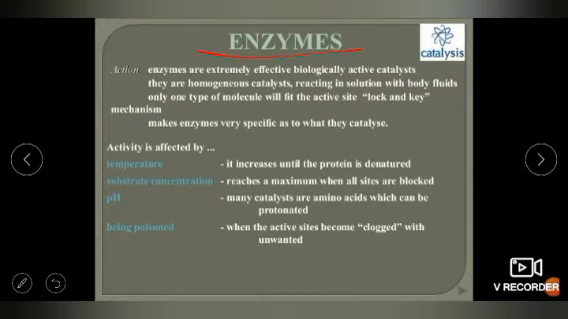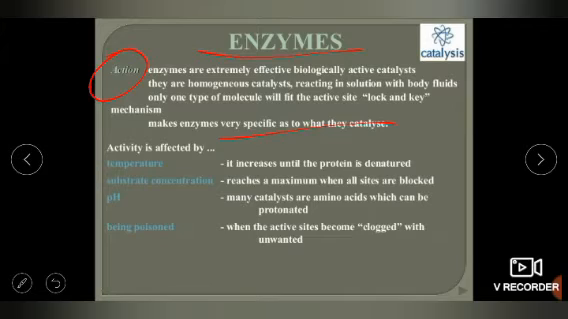Now one more type of catalysis, that is enzyme catalysis. It is activity based catalysis. Enzymes are extremely effective biologically active catalysts. They are homogeneous catalysts reacting in solution with body fluid. Only one type of molecule will fit the active sites. The lock and key mechanism makes enzymes very specific as to what they catalyze.